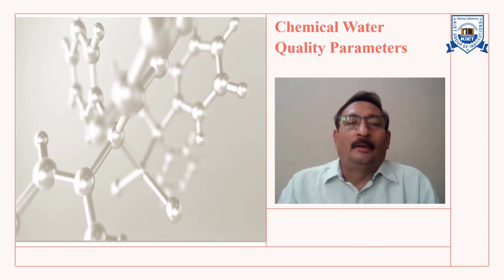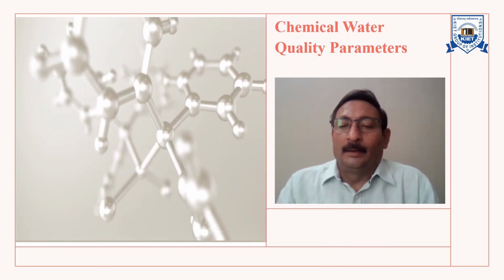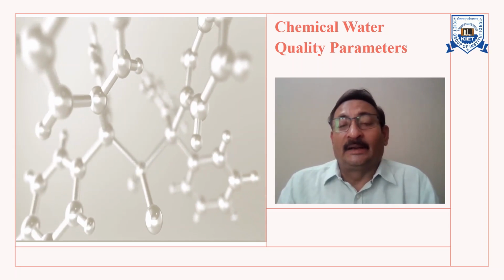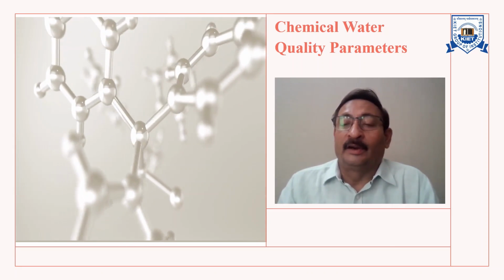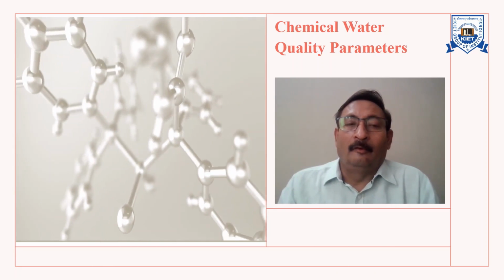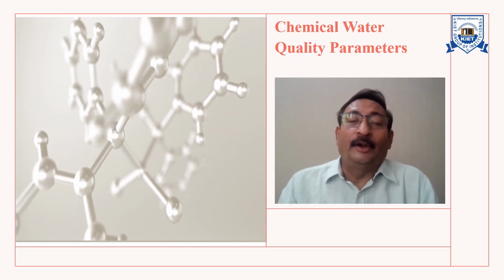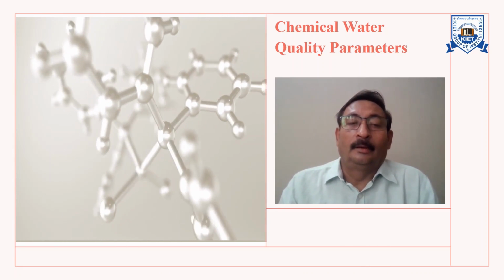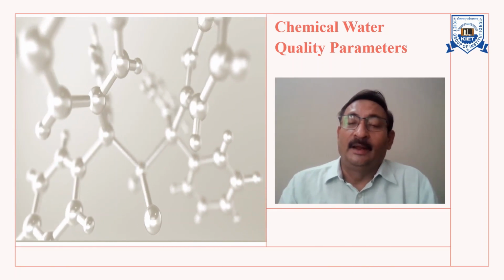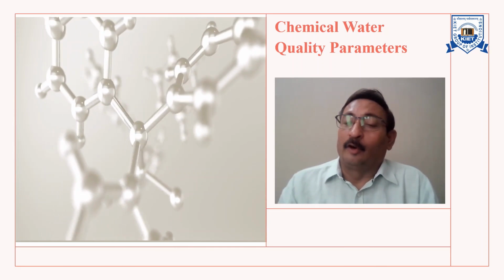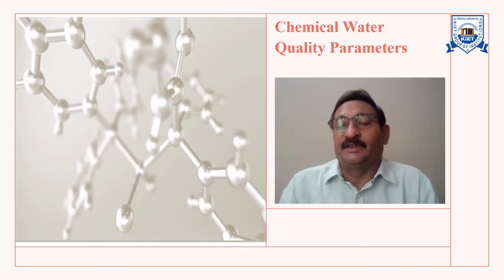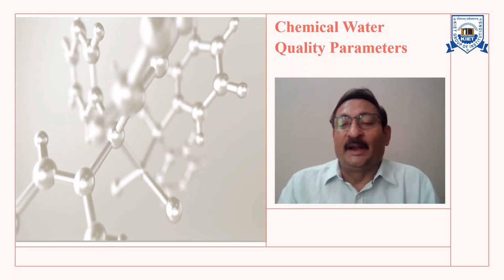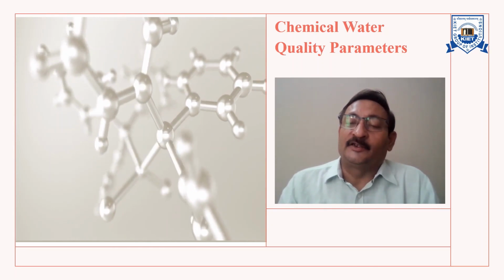Now, to function properly, man needs at least 8 glasses of water daily. Water plays an important role in the world economy as it functions as a solvent for a wide variety of chemical substances and facilitates industrial cooling and transportation also.